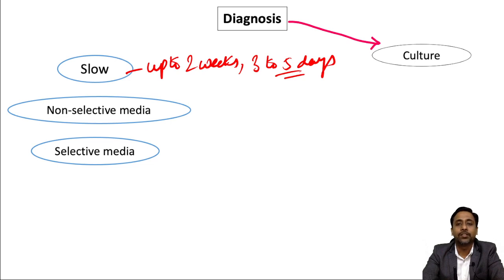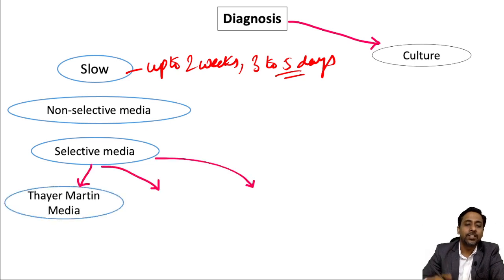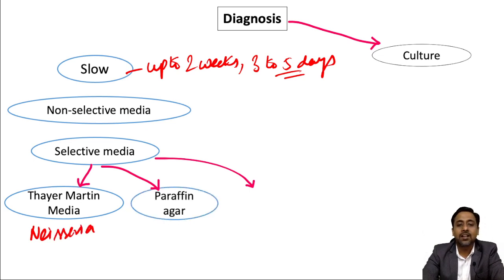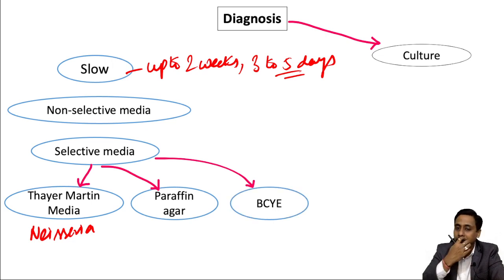And what are the selective media which we can use? There is no specific selective medium for Nocardia, but selective media for other organisms can be used, like Thayer-Martin medium, which is used for which organism? Neisseria. And we can use paraffin agar, or we can use buffered charcoal yeast extract agar, which is used for Legionella.